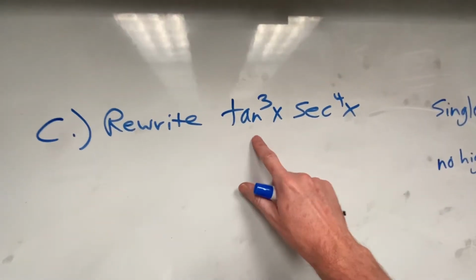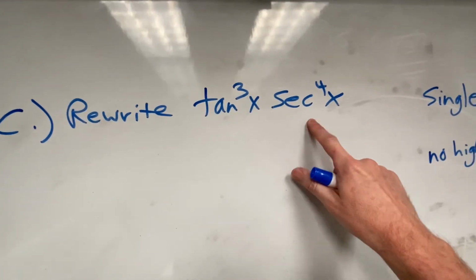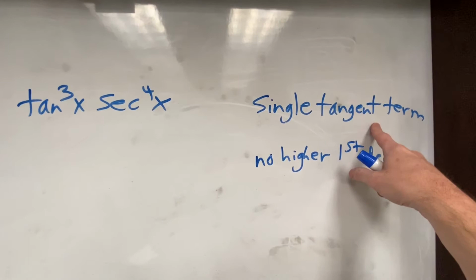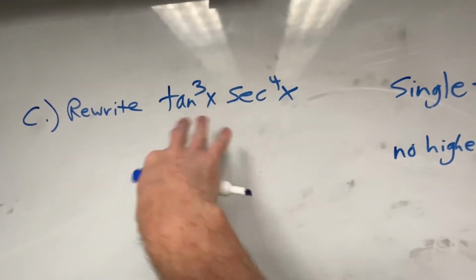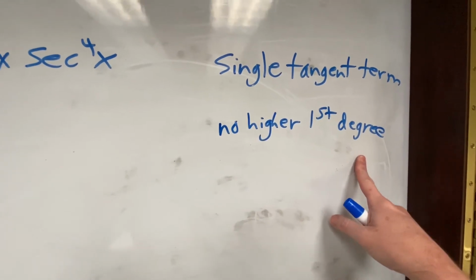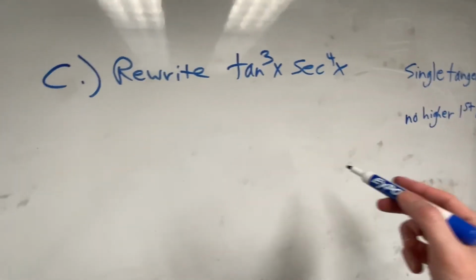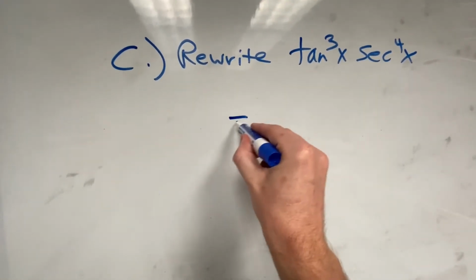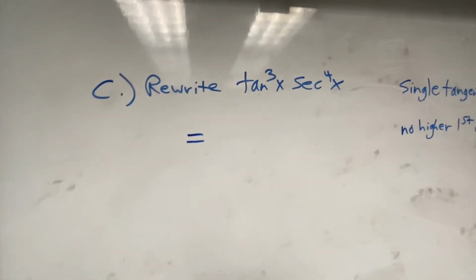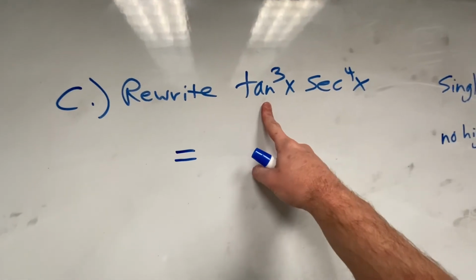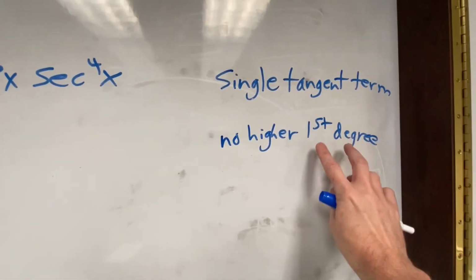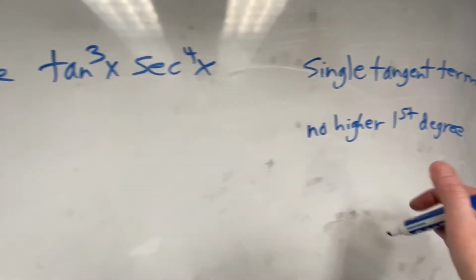Rewrite tangent cubed of x times secant to the fourth of x, but you can only write it with a single tangent term, which it does currently have just a single tangent, but it can be no higher than the first degree. All right, so here's what you face in calculus. Here's your first test, kids. All right, here's the scoop, kids, as Mr. Wade says in class. Tangent cubed. I want just a single tangent to the first is kind of the goal here.